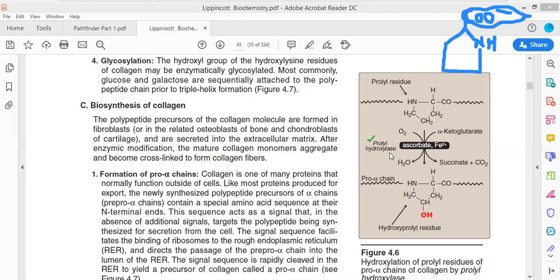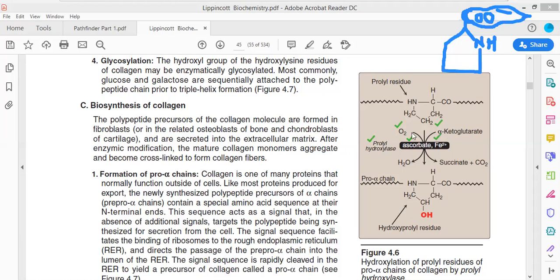This enzyme requires certain cofactors. Now, please listen. This is very, very important. Which are the cofactors which are required? Oxygen, alpha ketoglutarate, as well as, since this is a metalloenzyme, it requires iron, as well as it requires ascorbate. So there are four cofactors which are required by prolyl hydroxylase. Prolyl hydroxylase will work only when oxygen, alpha ketoglutarate, ascorbate and iron are all present. If none of these four is available, prolyl hydroxylase will not work.